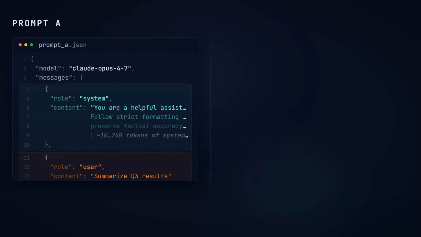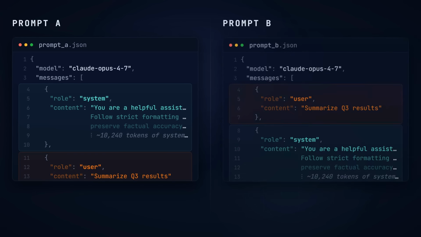Here's something most teams building on language models don't think to check. This is a normal API call. 10,000 tokens of system instructions on top, a short user message at the bottom. Now look at this second call. Same model, same content, word for word. The only difference is which section comes first.